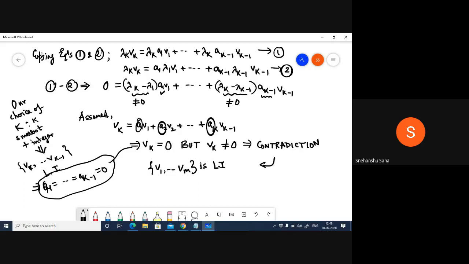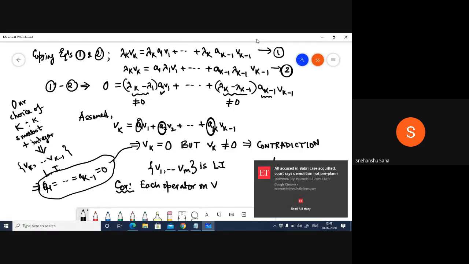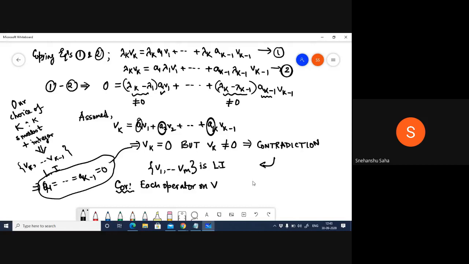Okay. A corollary to this result is something straightforward, and I'm just going to state this for you: each linear operator on V, of course, has at most dimension V distinct eigenvalues.